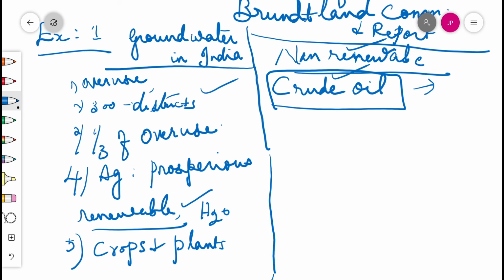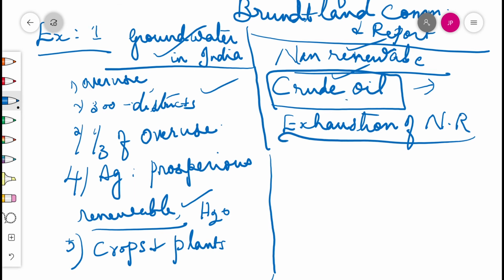New sources in this way add to the stock. However, in time, even this will get exhausted or finished. One example regarding groundwater usage, overusage. Another example has been given of exhaustion of what? Of natural resources, especially crude oil.